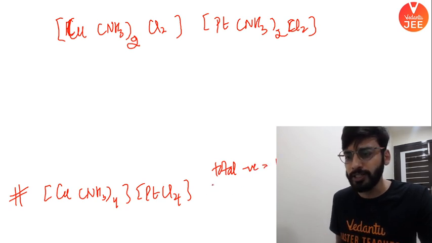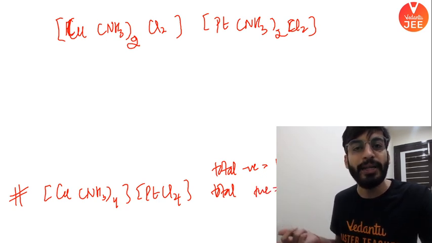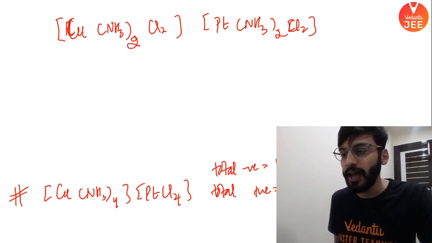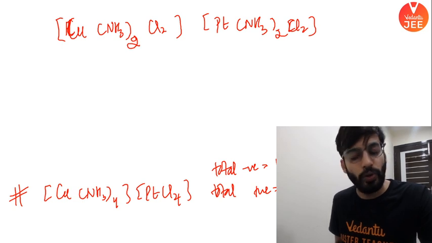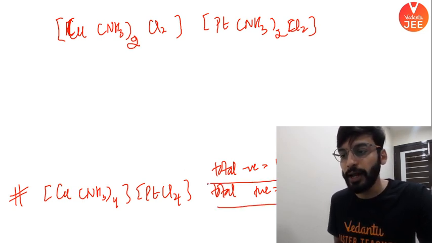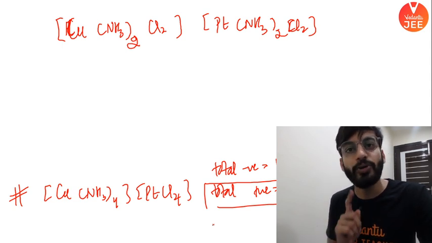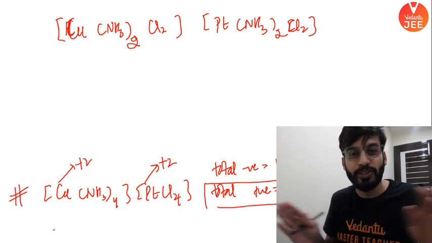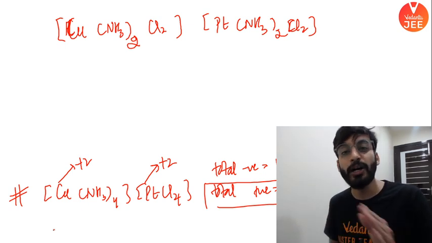So by default, the logic says the total positive charge, just like NaCl. If you have one positive charge, how many negative charges do you have? You have only one negative charge. So if I have 4 negative charges, I shall also have 4 positive charges, right? So I have got this. If you are saying there are total of 4 positive charges in the system, then what is going to happen, beta? Platinum must be in +2 state and copper must be in +2 state. I am trying to tell you here, the charges on platinum and copper must be +2 and +2. This must be the oxidation number.